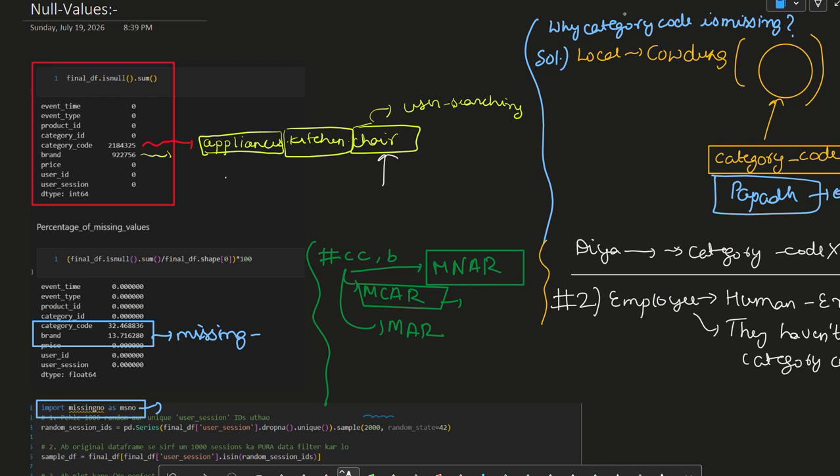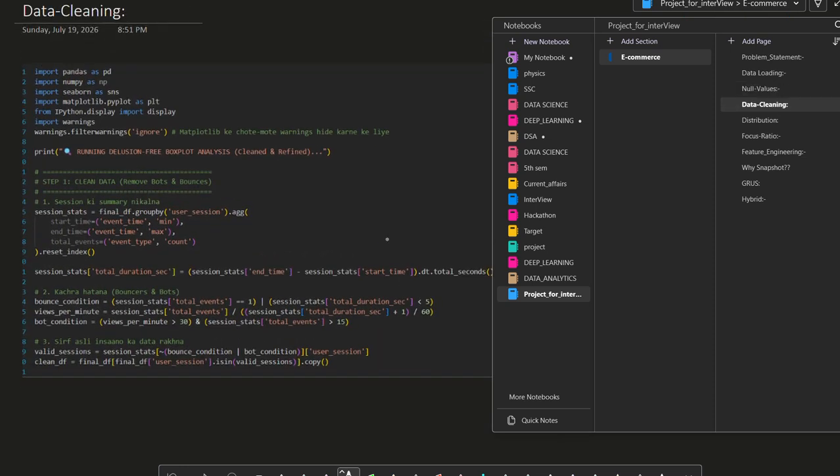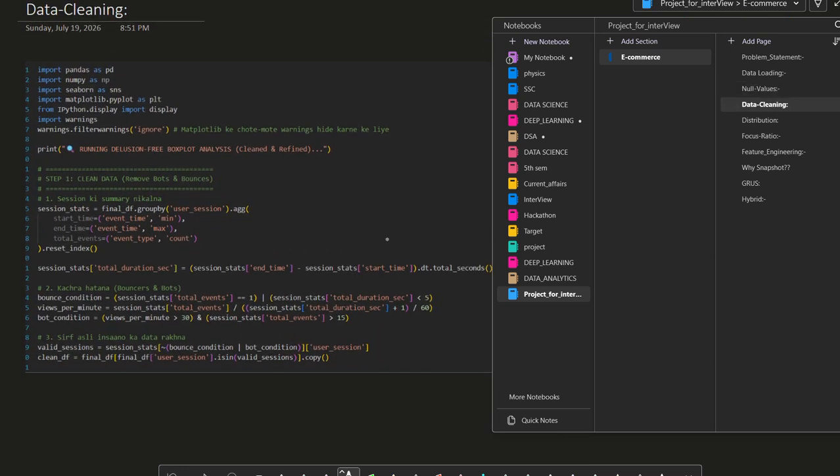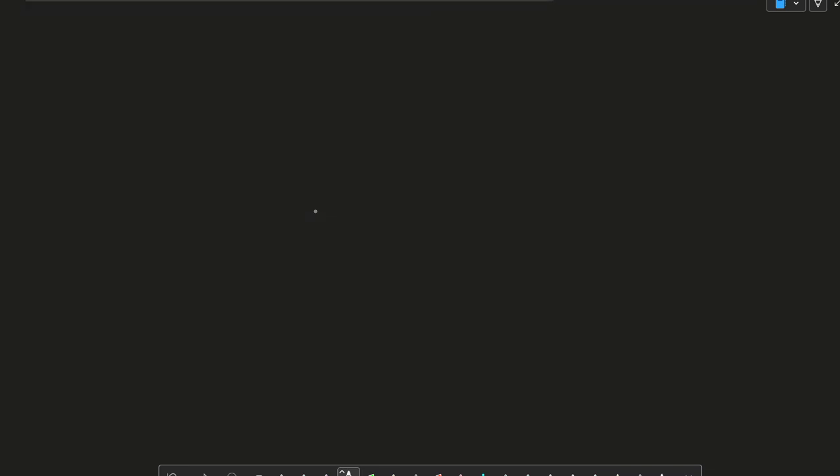For the time being, we are going to move to the other section, where I am going to show you how data cleaning is done. First of all, I will tell you why we need to clean the data.